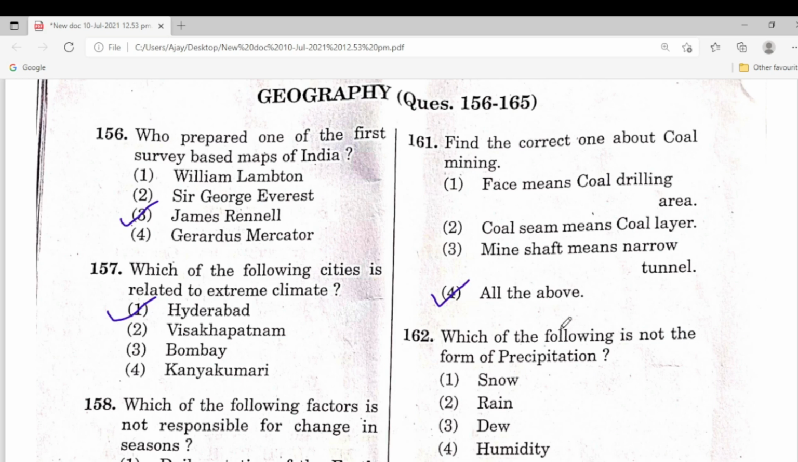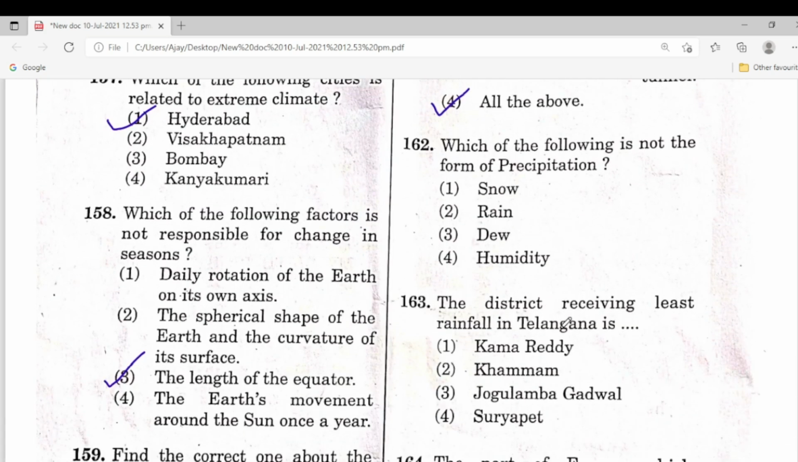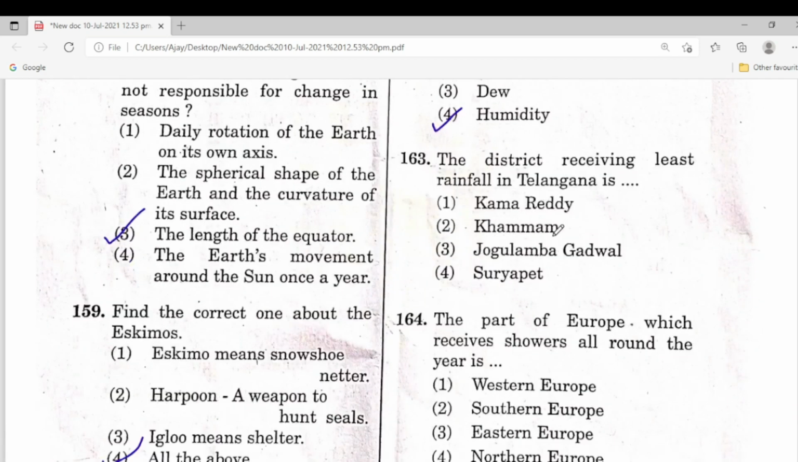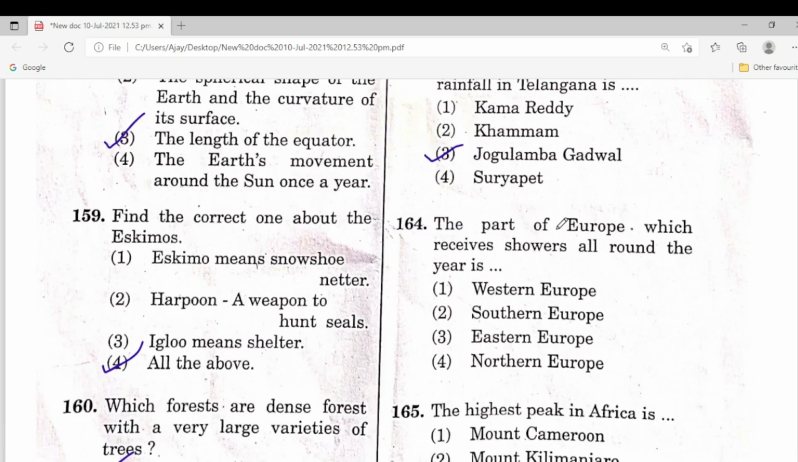Next one, 162, which of the following is not a form of precipitation? Humidity. Next one, 163, the district receiving the least rainfall in Telangana is? Kamareddy, Khammam, Jogulamba Gadwal, Suryapet. So this is Jogulamba Gadwal. 164, the part of Europe which receives showers all around the year is? Western Europe is the answer.